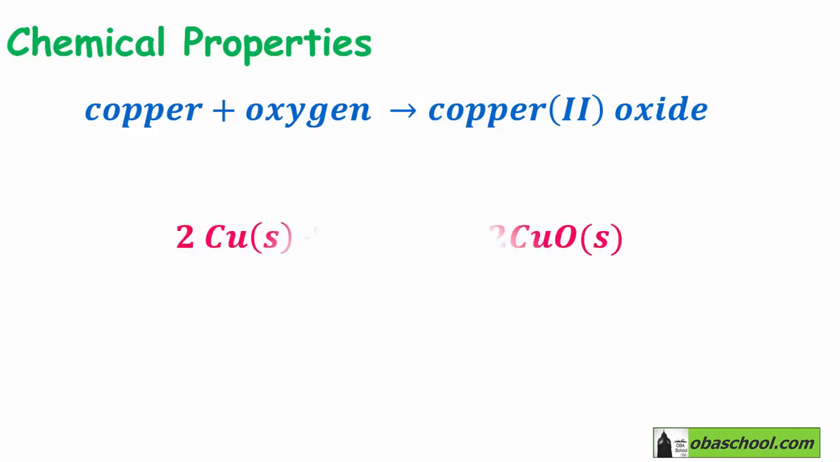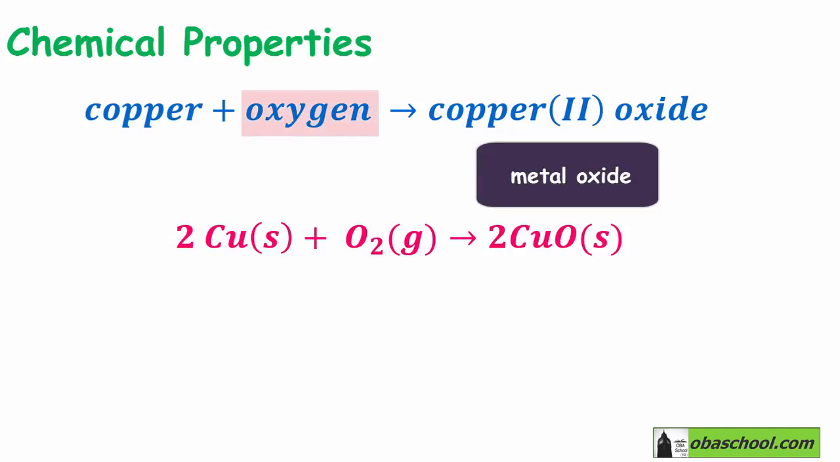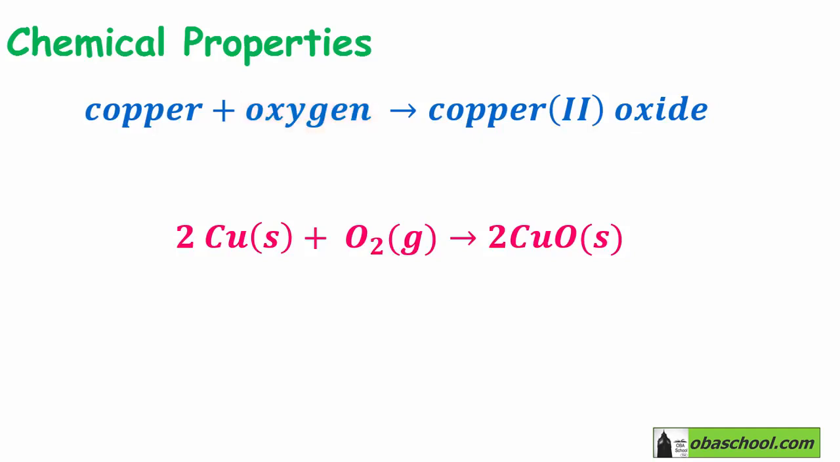This is the reaction. 2Cu, which is solid, will react with oxygen gas O2 to produce 2CuO, solid, copper 2 oxide. So transition elements will react with oxygen to form a metal oxide. However, the reaction is slow and it needs to be heated strongly.